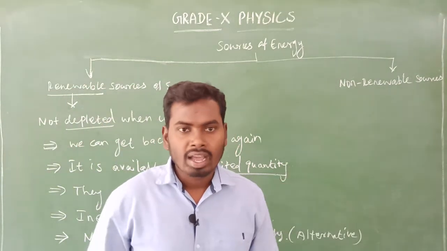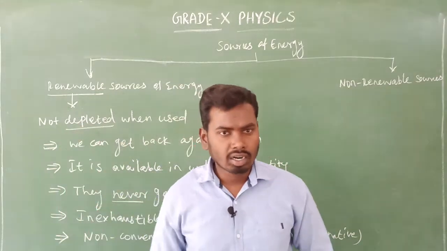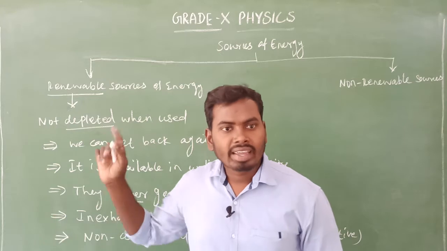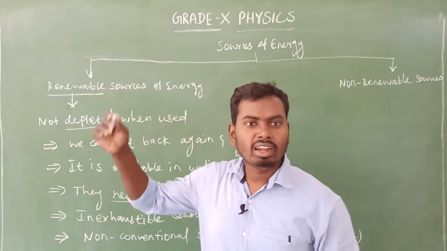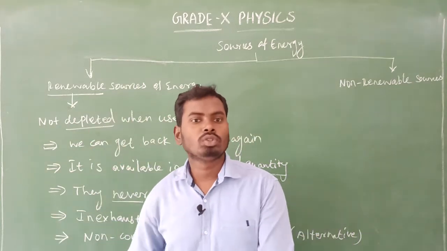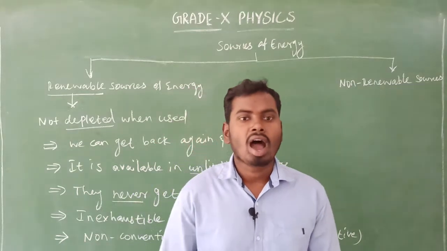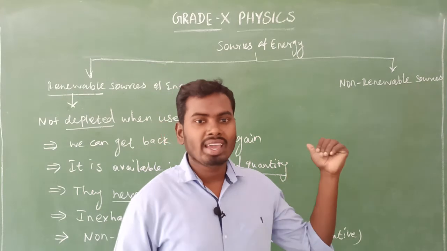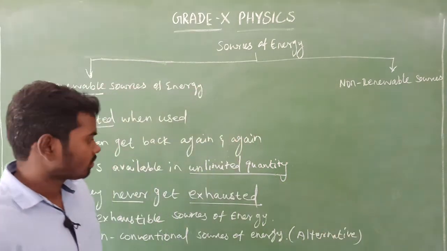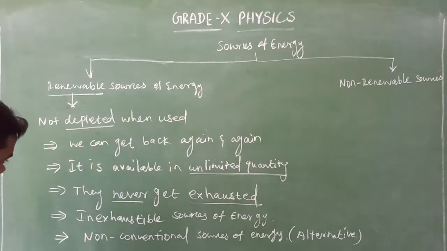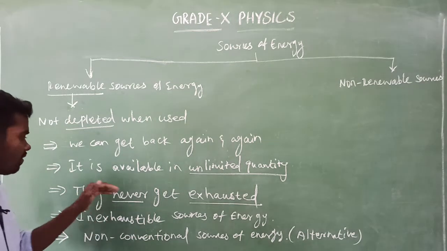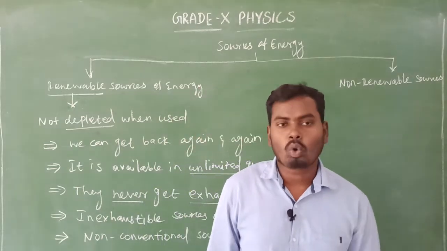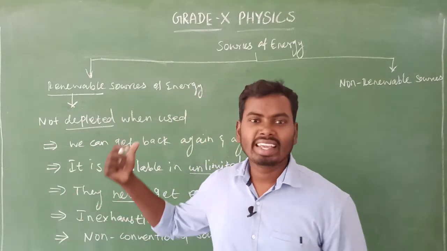So this renewable source of energy we can get back again and again, because the renewable source of energy is available on the earth in unlimited quantity. What is that? Unlimited quantity. They never get exhausted, which means they never get completely reduced. Every day we can use it again and again, there is no end, because it is available in unlimited quantity. They supply us unlimited quantity. Next one, this never gets exhausted.